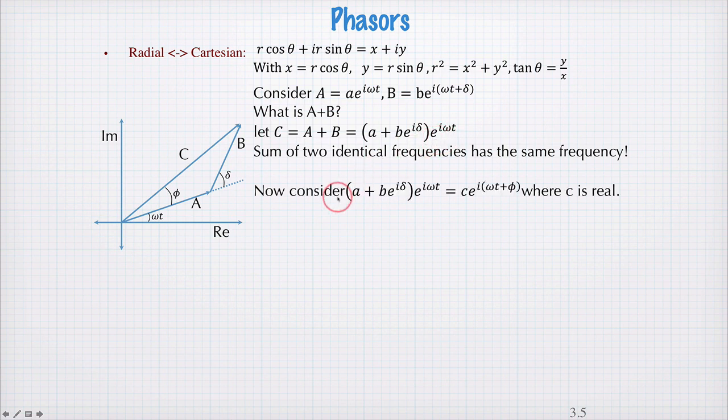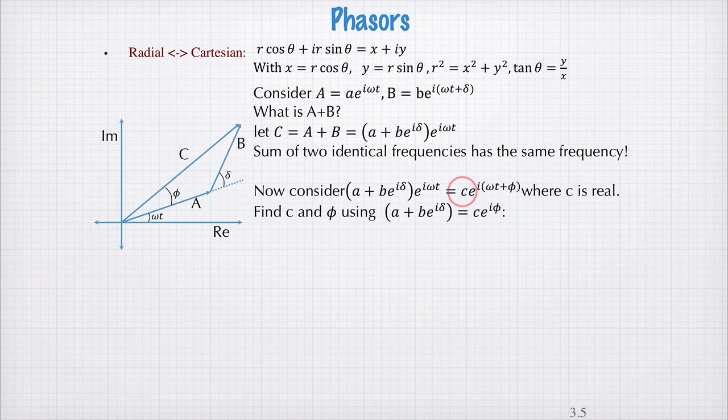Let's go on and consider this sum c, a plus b e to the i delta, e to the i omega t, as being equal to some amplitude, little c, times e to the i omega t plus phi, where c is some real amplitude. So this is our c here, we've got a phase omega t plus phi, and we're looking for the magnitude of this vector, which will be this number c. How do we find it?